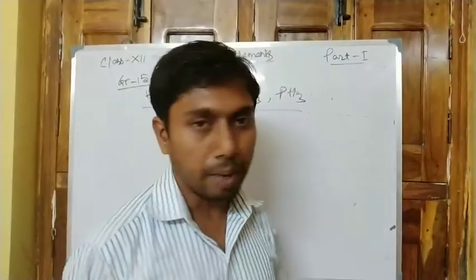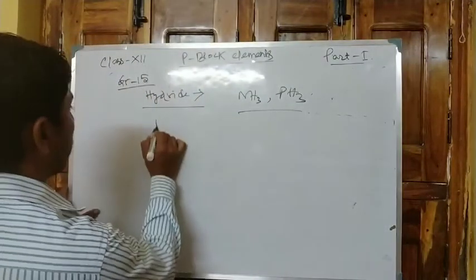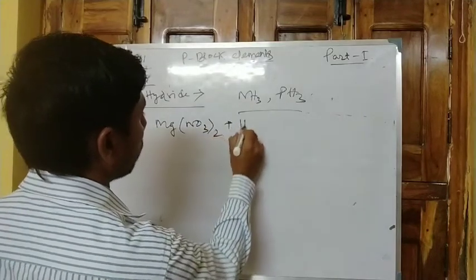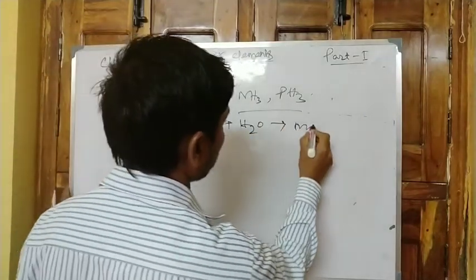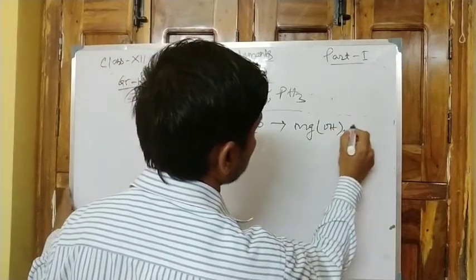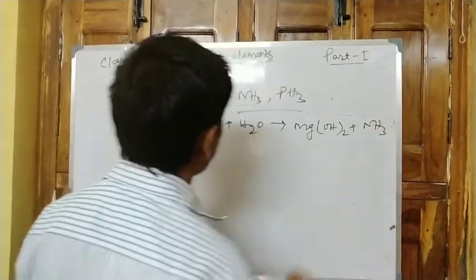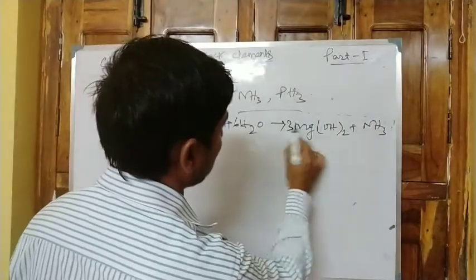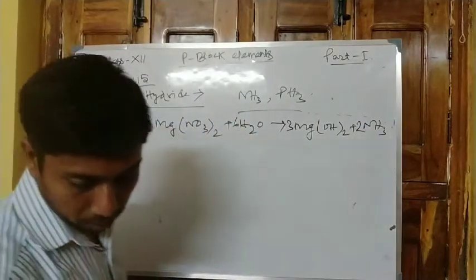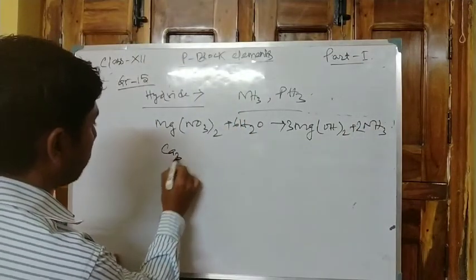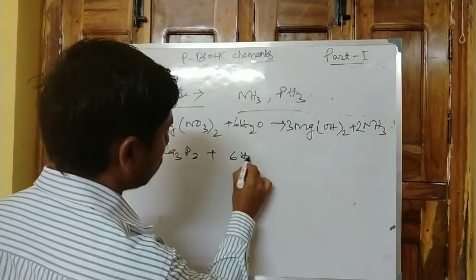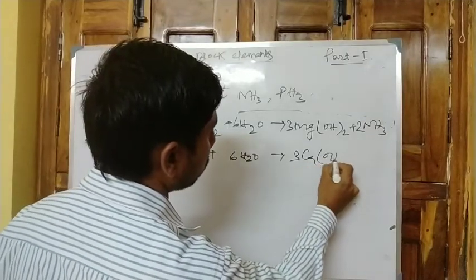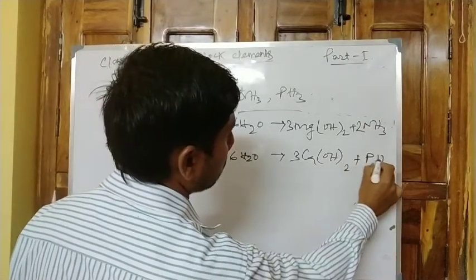Some preparations of hydrides, for example, how NH3 is prepared. NH3 is prepared by magnesium nitride plus water, forming magnesium hydroxide plus NH3: Mg3N2 plus 6H2O gives 3Mg(OH)2 plus 2NH3. In the same way, calcium phosphide, Ca3P2 plus 6H2O gives 3Ca(OH)2 plus 2PH3.